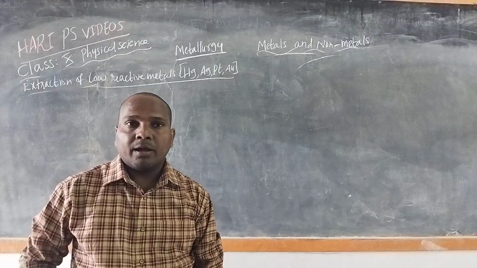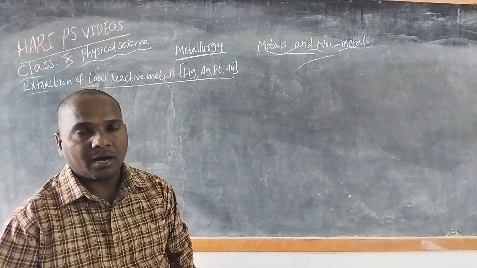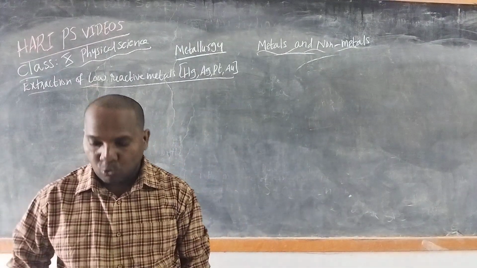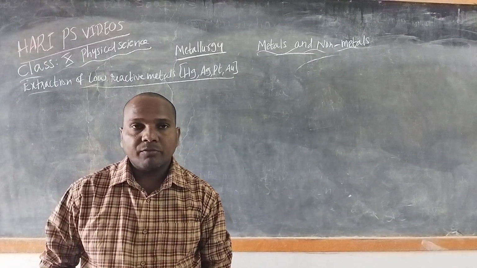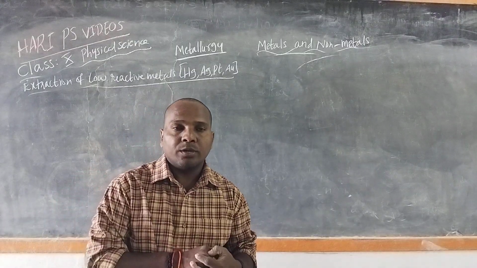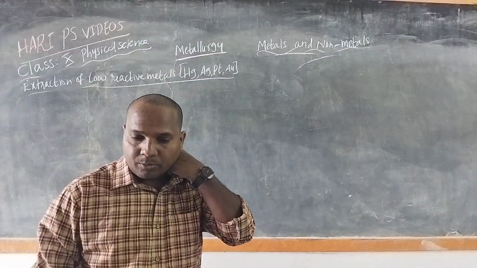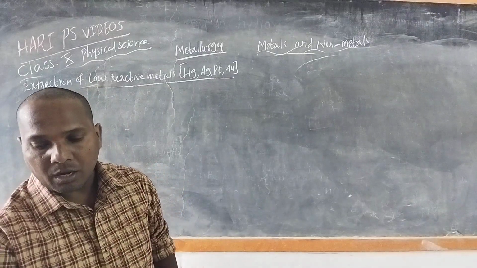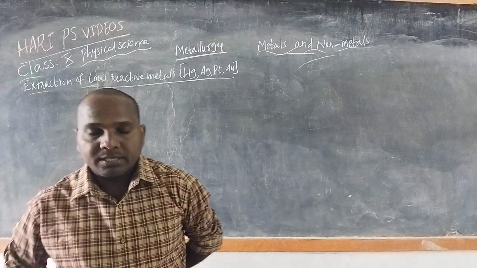Especially, they are available as oxides only. So the less reactive metals, which are quite low in the activity series, are extracted by the reduction of their oxides by heat alone. By heating directly we get their metals. Mercury is a metal produced from the sulfide ore called cinnabar, which is actually mercury sulfide.